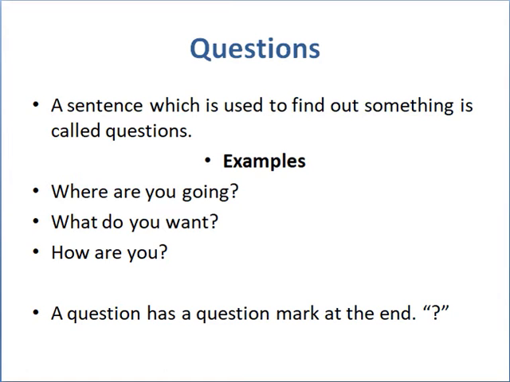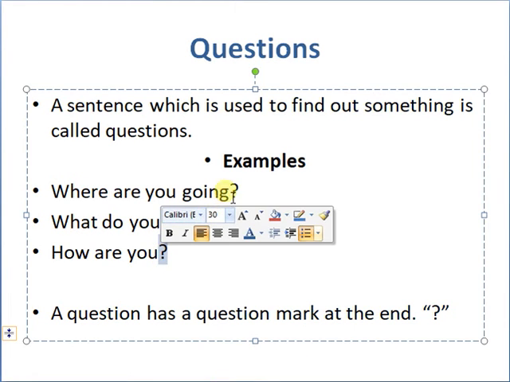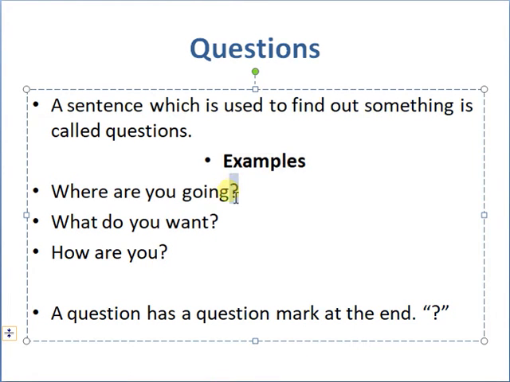The examples are, where are you going? Now you are asking the other person where they are going. You are finding out where that person is going. What do you want? How are you? So these are the examples of questions. A question has a question mark at the end of a sentence. As you can see, this is a question mark, this is a question mark, and this is a question mark at the end of the question.